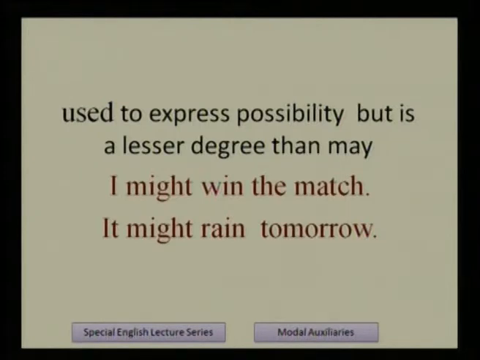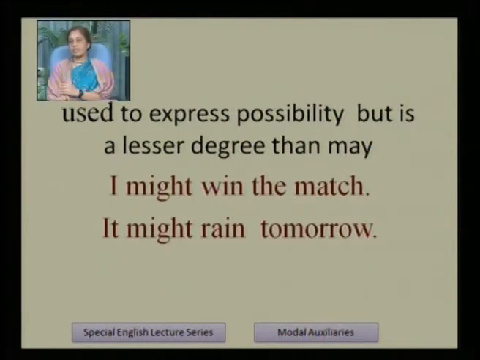Here we are not using might as a past form of may. Here we are using might as a separate form. Separate form means possibility. So here we are using might as a possibility. I might win the match. It might rain tomorrow. So in both these sentences we find possibility, and might itself shows the meaning of possibility, but it is in a lesser degree than may.